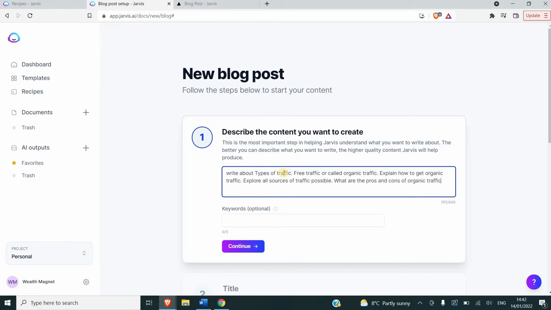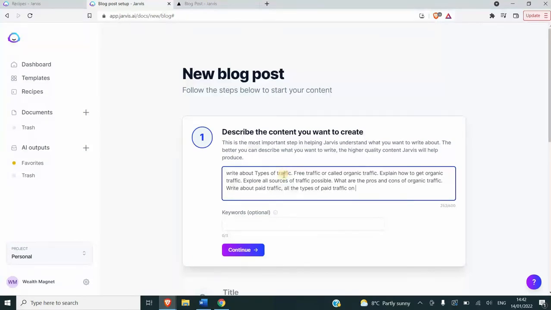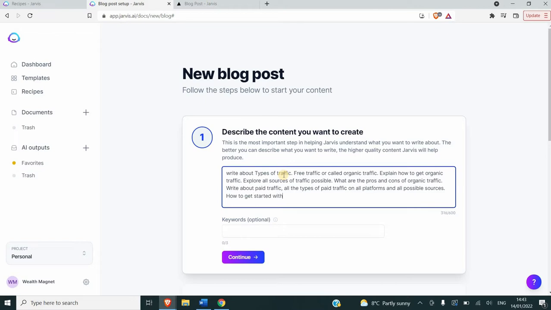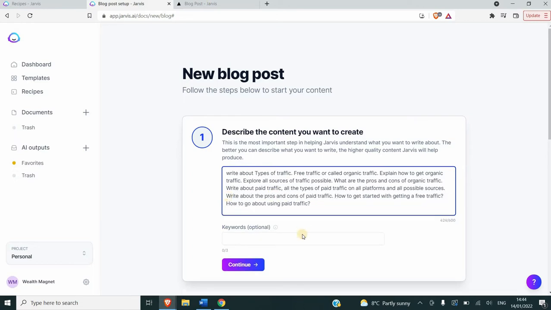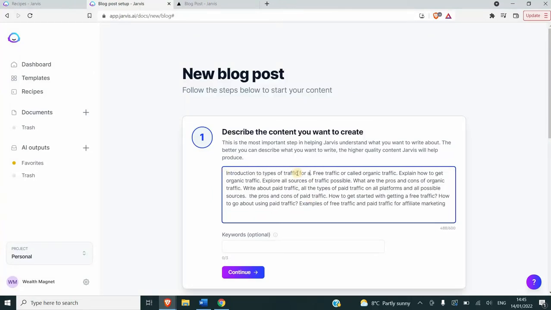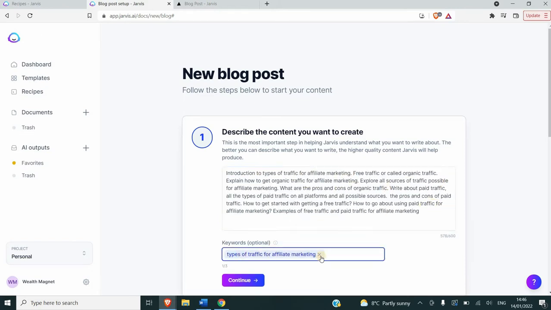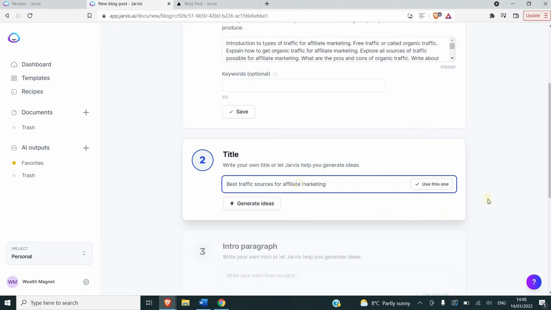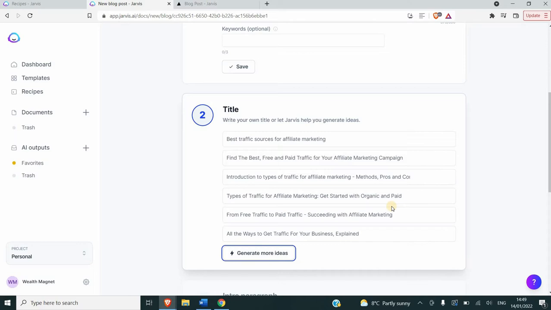Here I'm going to write a paragraph and give it some details and see how the output comes out. So I wrote: introduction of types of traffic for affiliate marketing, free traffic or called organic traffic, explain how to get organic traffic for affiliate marketing, explore all the sources of traffic possible for affiliate marketing, and what are the pros and cons of organic traffic. And then in the keywords section, you should have done your keyword research and then add the keywords that you want included in your blog.